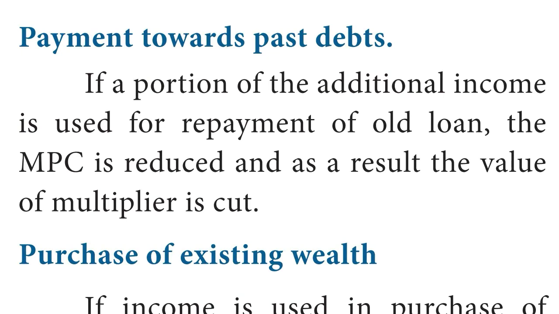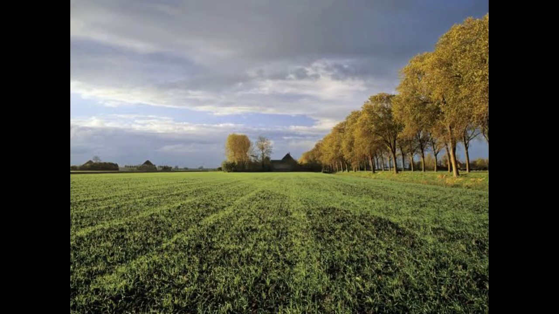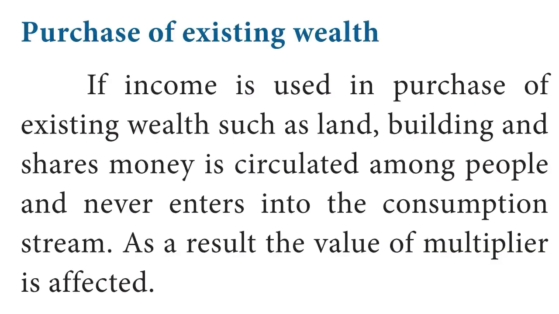First, payment towards past debts. If a portion of the additional income is used for repayment of old loans, the MPC is reduced and as a result the value of multiplier is cut. Next, purchase of existing wealth. If income is used in purchase of existing wealth such as land, building and shares, money is circulated among people and never enters into the consumption stream. As a result, the value of multiplier is affected.